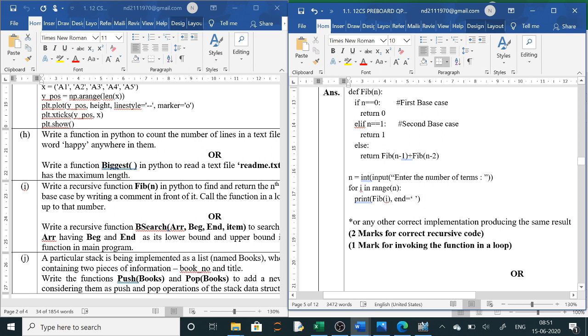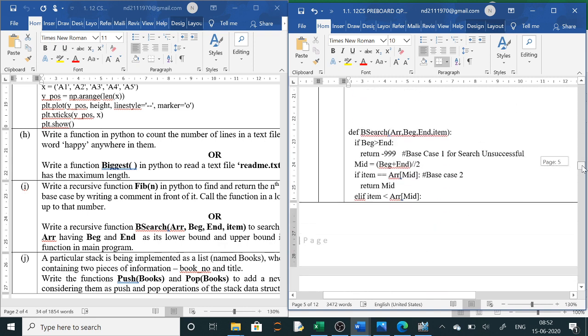Now we have to write in else: return fib, that is the name of that function. Recursion means to call the function itself. fib(n minus 1) plus fib(n minus 2). We have already discussed this in detail in the last videos. You go through the recursion video or the last sample question paper; the same questions are asked. So binary search will be asked.